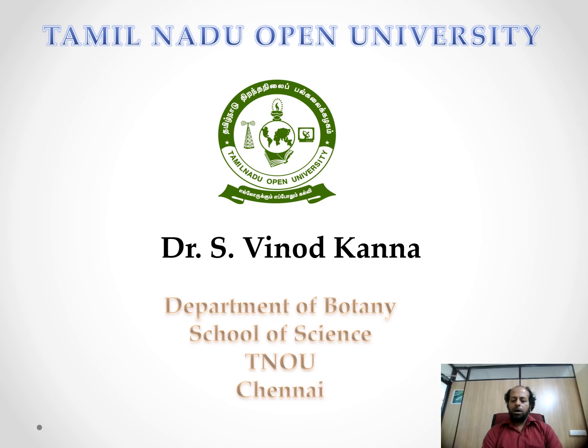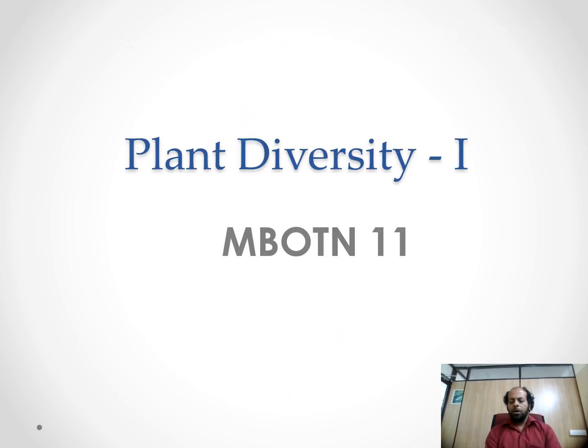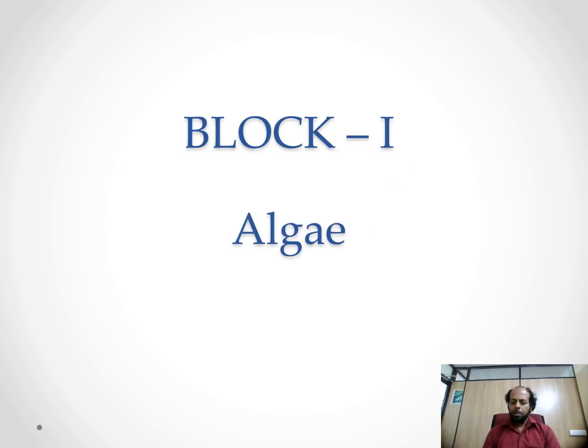Today I am going to take the MSc Botany first year students' Plant Diversity 1. In the Plant Diversity 1 paper, I am going to take the first block, algae, in this video. The course name is Plant Diversity 1 and the course code is MBOTN 11. Block 1 deals with algae. So today I am going to take algae.